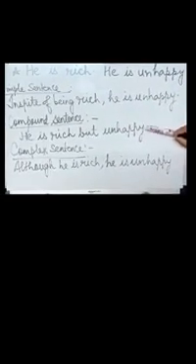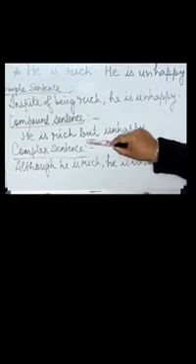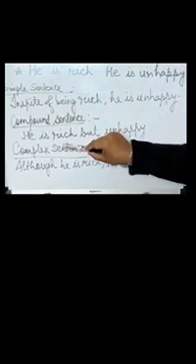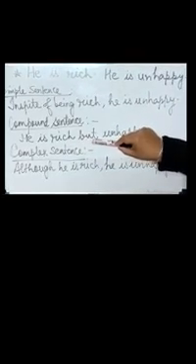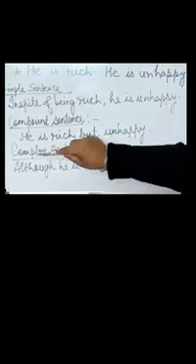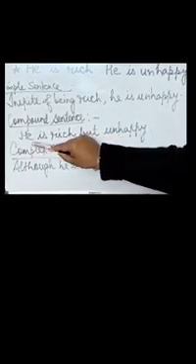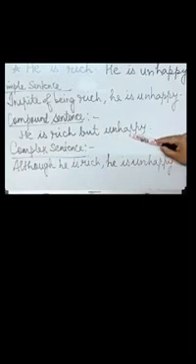Now in order to make a compound sentence, we need to find out a word which is a coordinating conjunction and which will show a contrast. Just as in spite of being rich is showing a contrast, in the same way there should be a word in the coordinating conjunction which will show a contrast. So we can use the word but, which shows a contrast. So he is rich but unhappy.